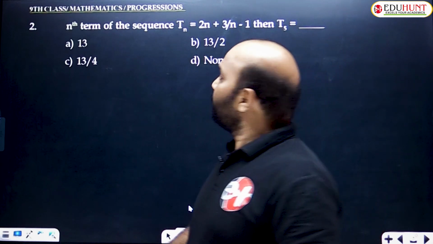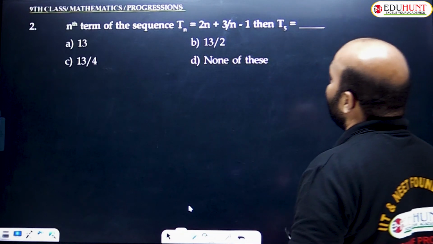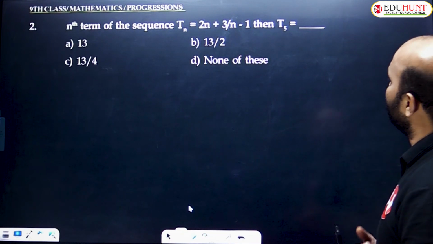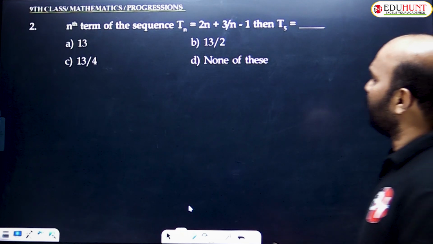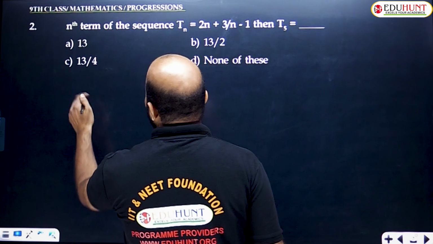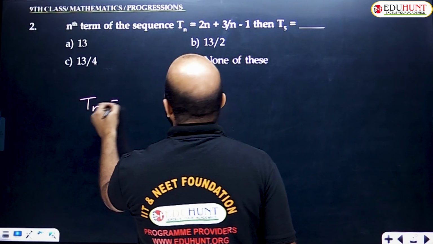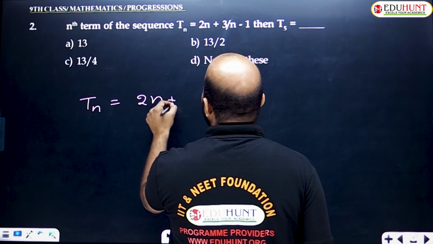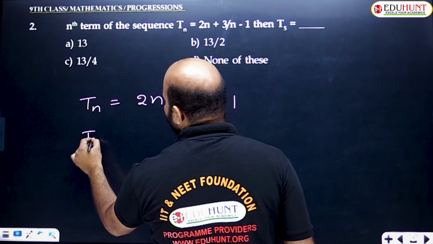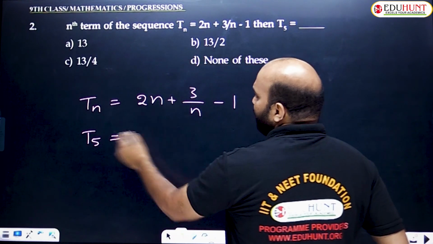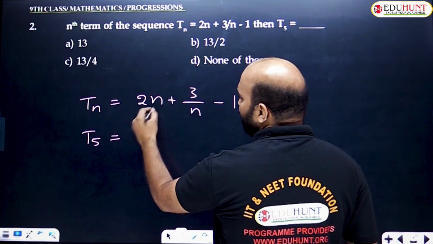So let's go to question number 2. The nth term of the sequence is Tn equals 2n plus 3 by n minus 1, then T5 is: option A 13, option B 13 by 2, option C 13 by 4, option D none of these. The nth term is already given. The question asks for the fifth term, so n is replaced by 5.